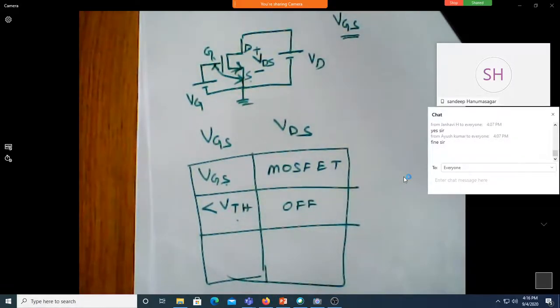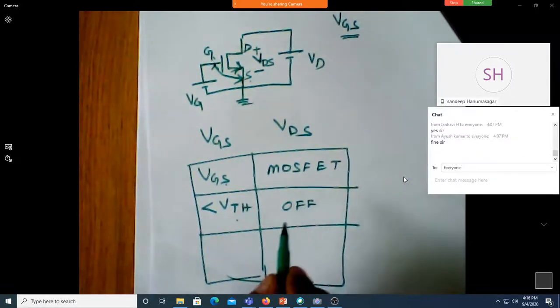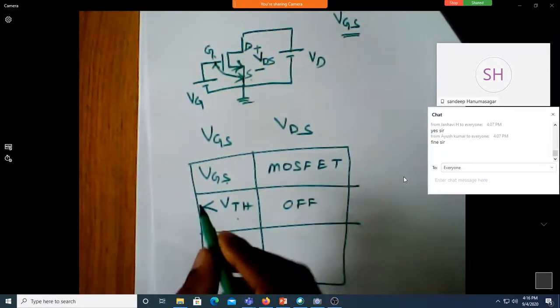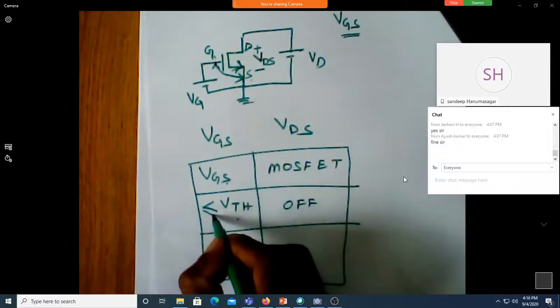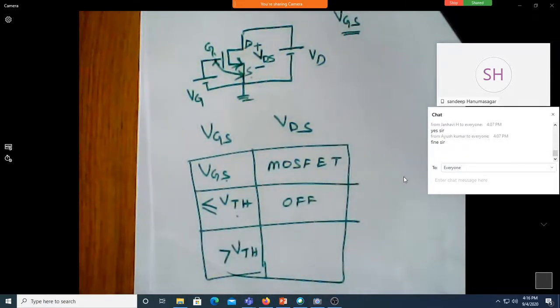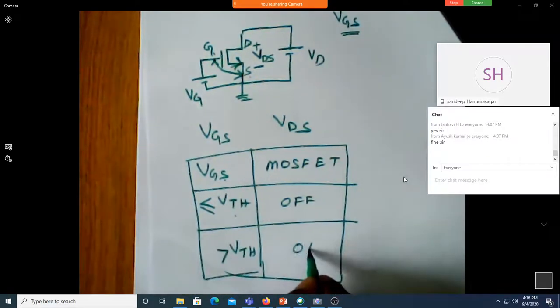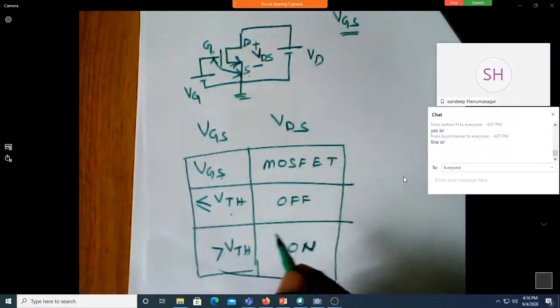Done? Yes. Suppose VGS is more than VTH, okay, let me say less than or equal to. Correct? Even if it is equal to VTH, it is still off. If it has to be on, it has to be more than VTH. Correct? Yes. So it has to be more than VTH.